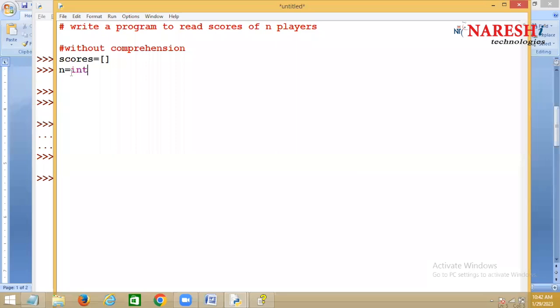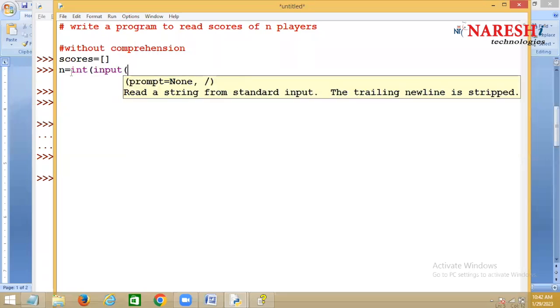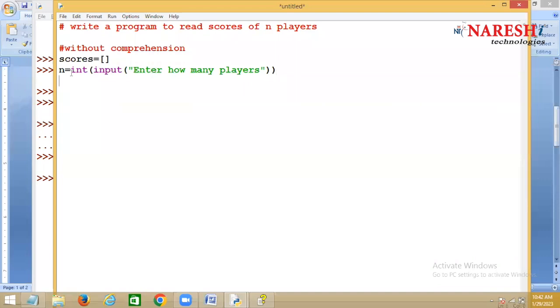Then I should read the value of n, where I'm saying n equal to integer of input, enter how many players. Suppose if the value of n is 5, I should input the scores of 5 players, so I should add 5 values into the list. For that, I'm using one for loop: for in range of n.